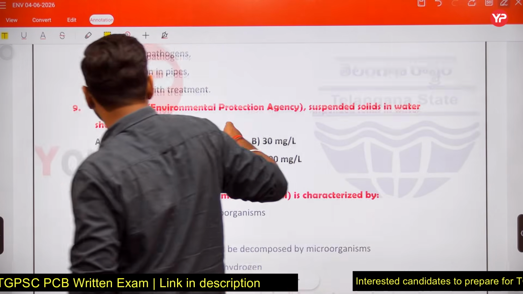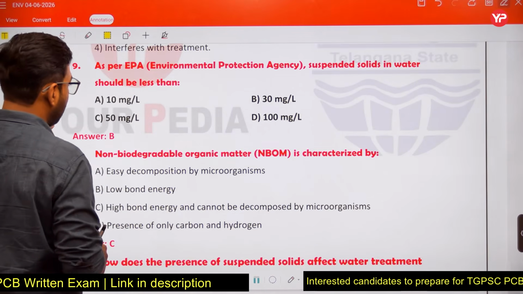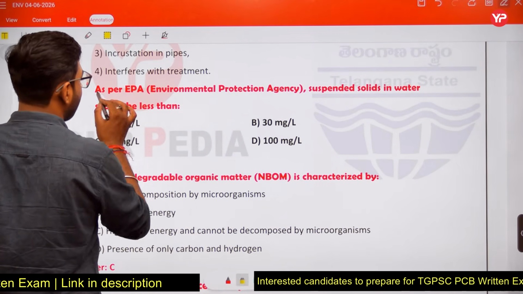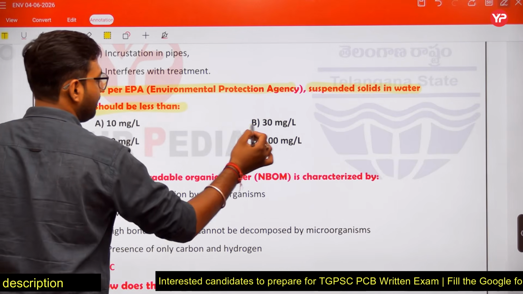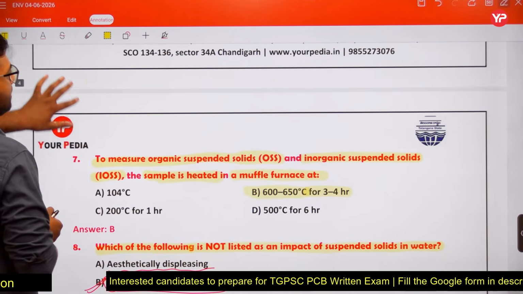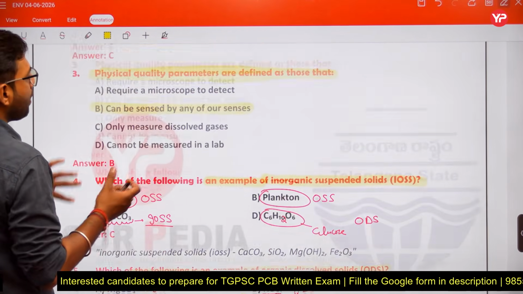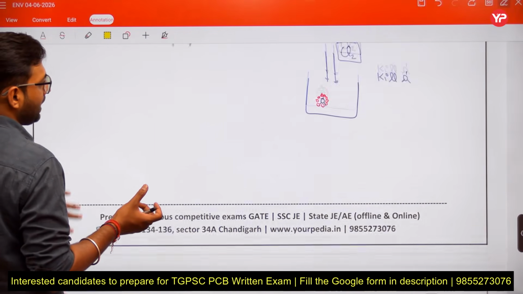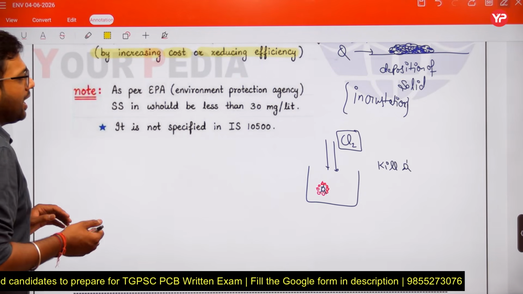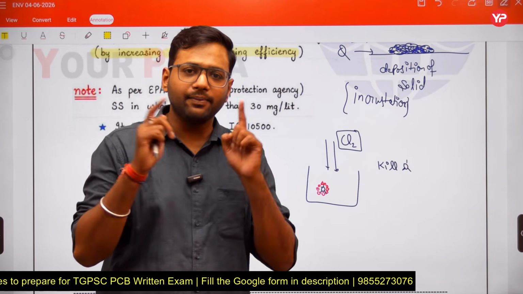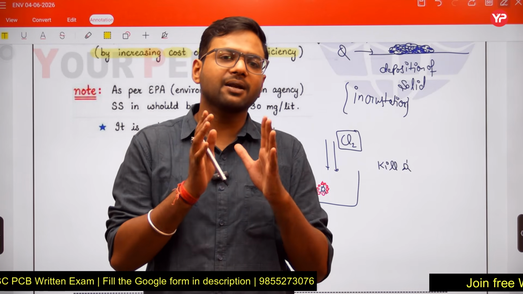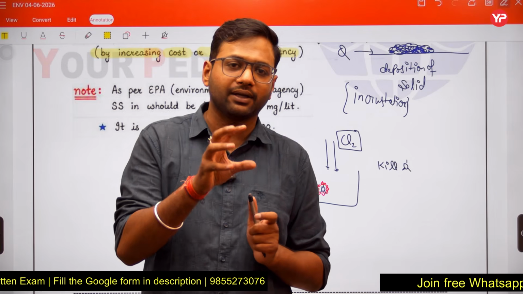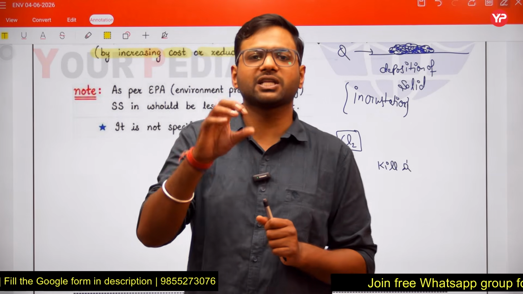Next, as per the EPA, the Environmental Protection Agency, suspended solids in water should be less than 30 milligram per liter. If we talk about the limits of our parameter suspended solids, all limits should be according to IS 10500, but this code is not giving a limit for suspended solids.